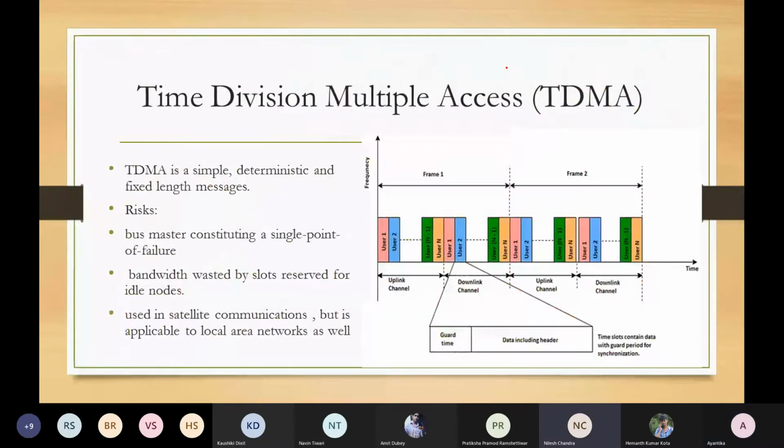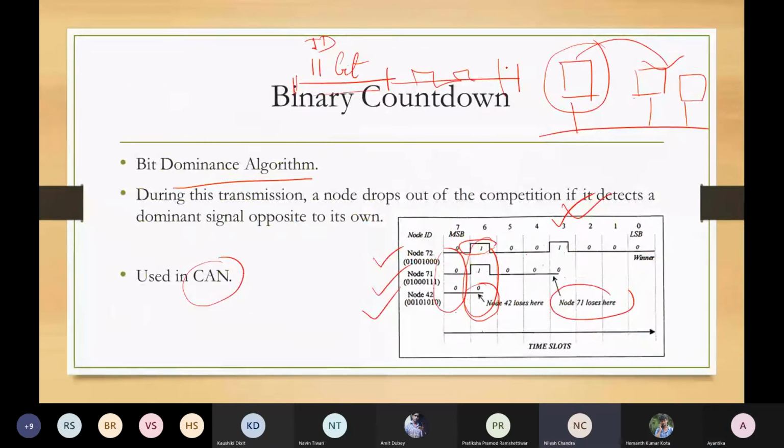Ma'am, if there is 0, 0 and 1, then what will happen? You are telling about the vertical column, the 6th column, instead of 1, 1, 0.